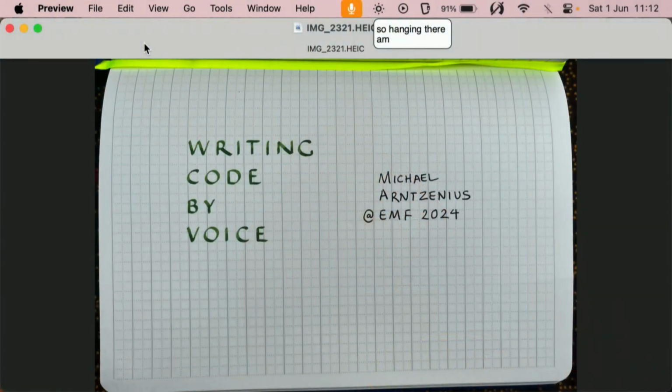Without further ado, I'd like to give you a demo of what it looks and sounds like to program by voice. Wake up, Emacs.